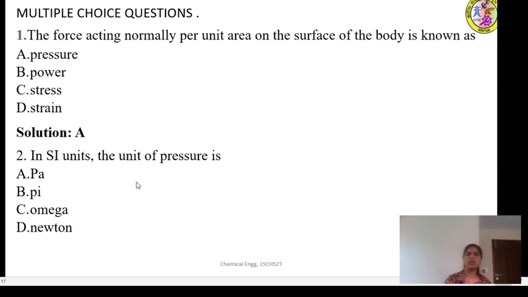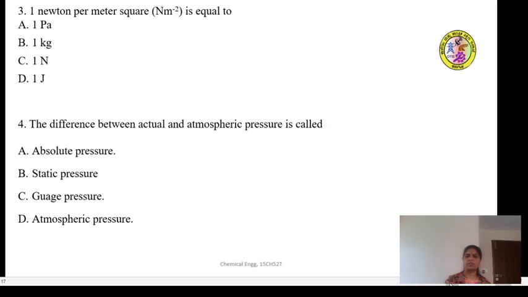In SI units, the unit of pressure is what? Pascal, pound, omega or Newton? It is Pascal. One Newton per meter square is equal to what? 1 Pascal, 1 kg, 1 Newton or 1 joule?